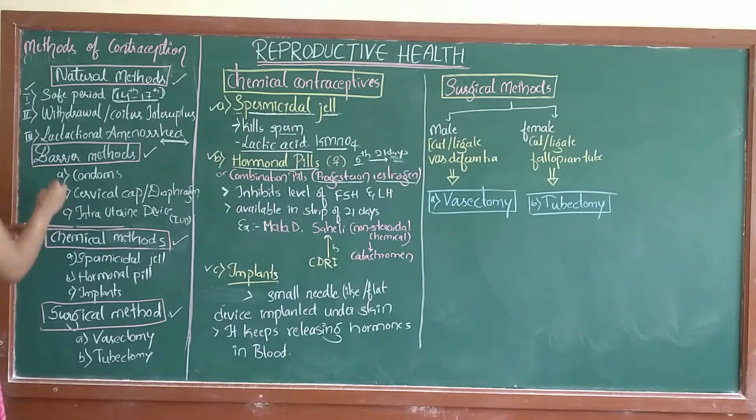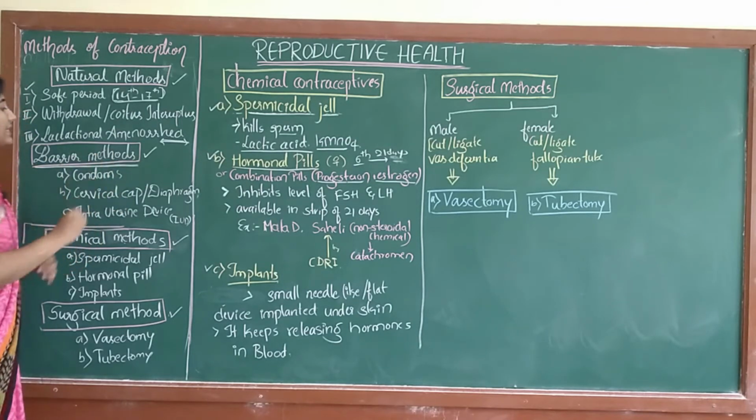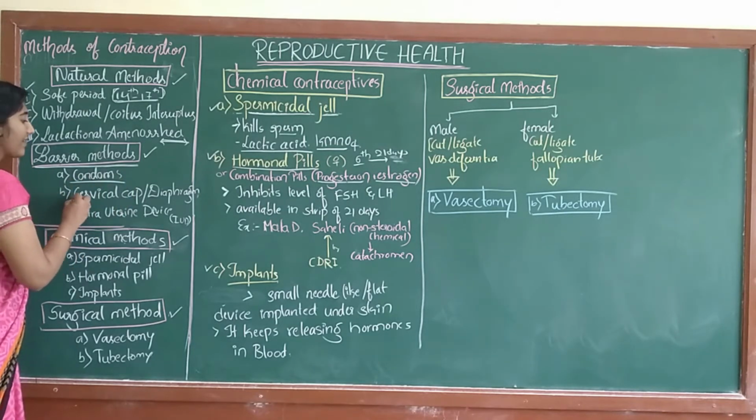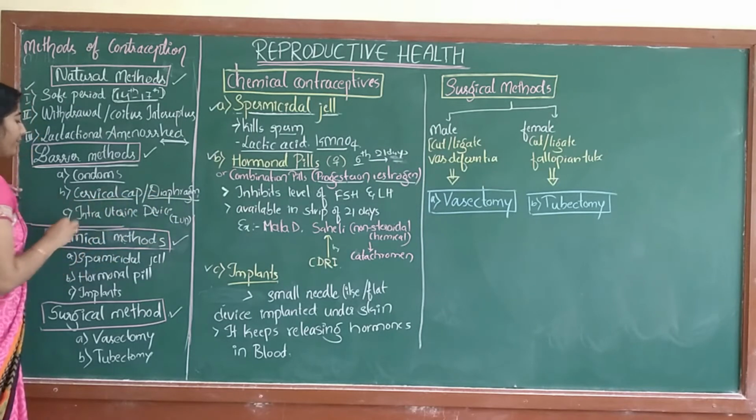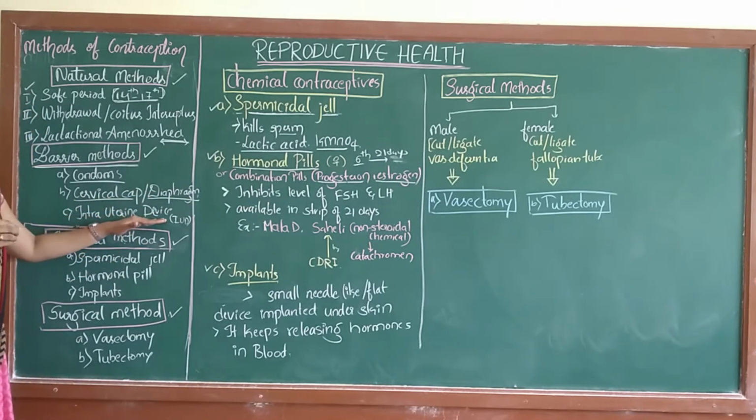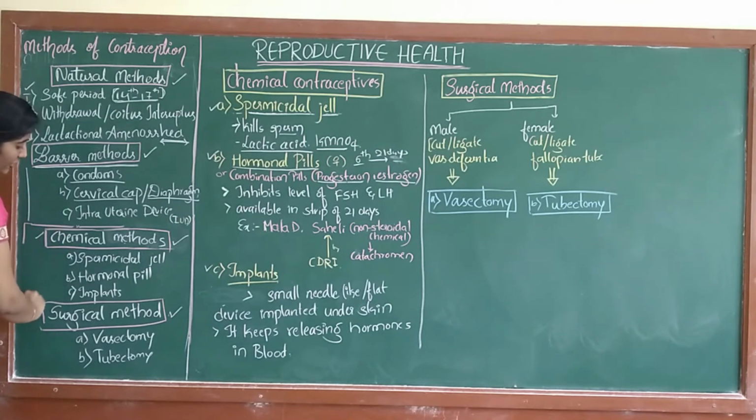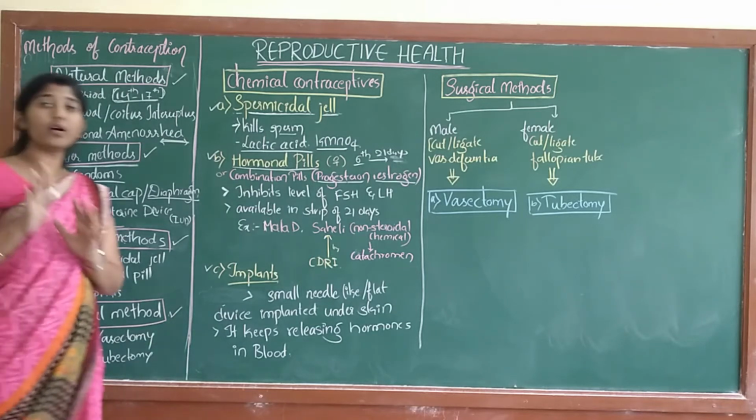And next is barrier method. Here, to prevent the pregnancy, condoms are used, and cervical cap or diaphragm, and intrauterine devices. There are again types of intrauterine devices which we studied in the last class. So, I just recalled the last class. In today's class, we are going to discuss the chemical method and the surgical method to prevent the pregnancy.